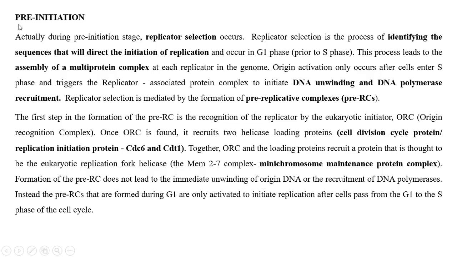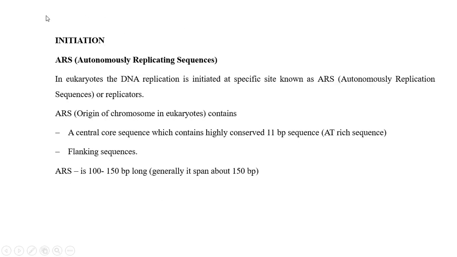The pre-initiation is only the assembly of proteins, replication factors and enzymes at the origin of replication complex. For example, assembly of the cell division cycle protein, the replication initiation protein, and the mini chromosome maintenance protein at the ORC is called pre-initiation.